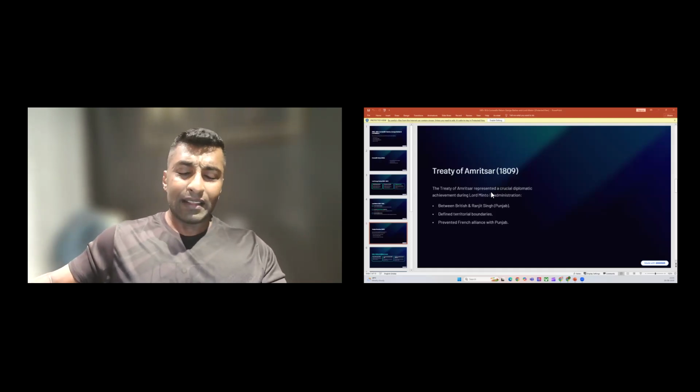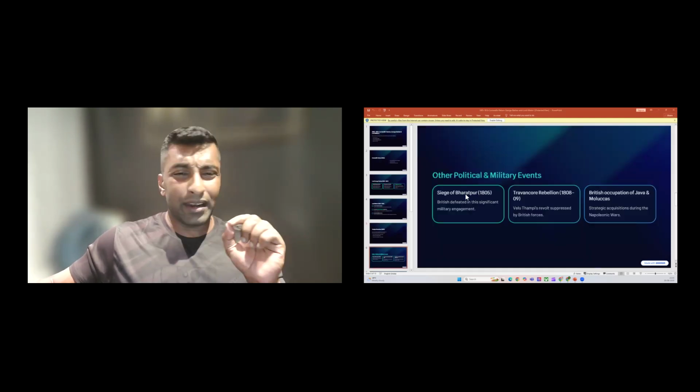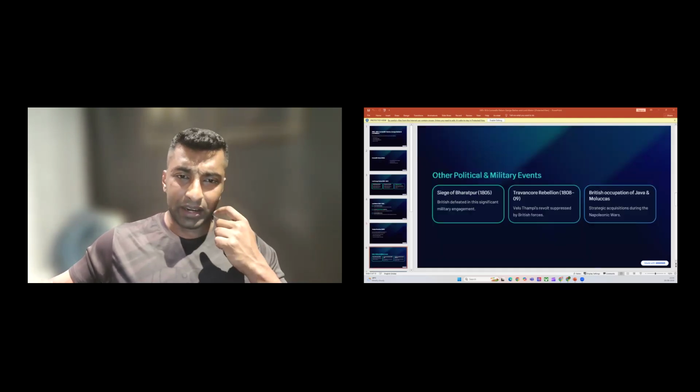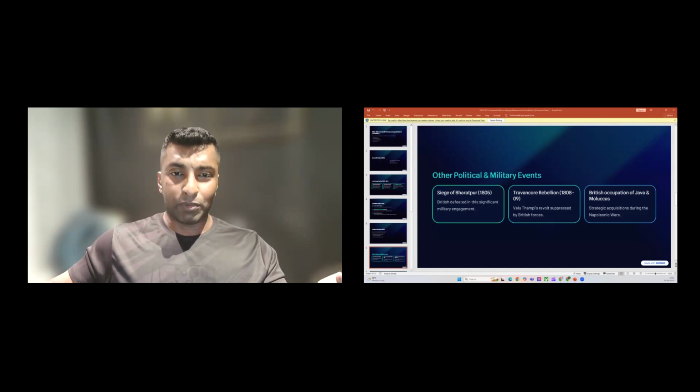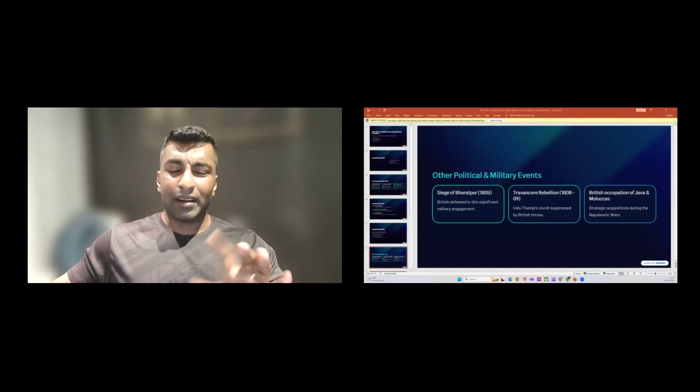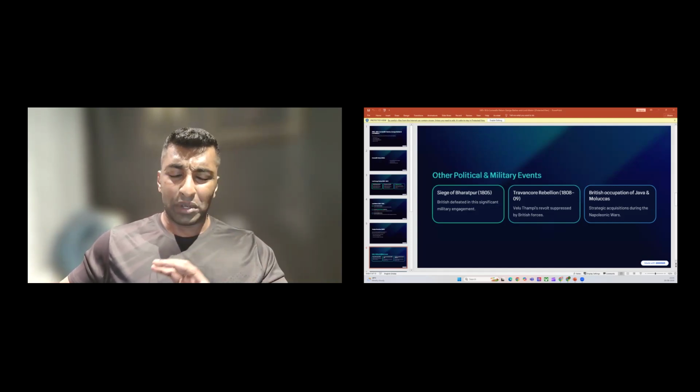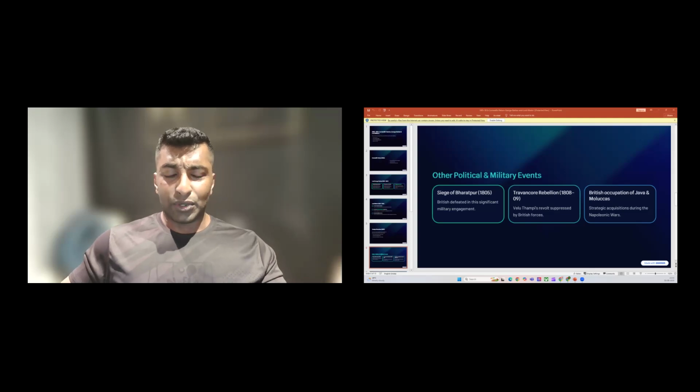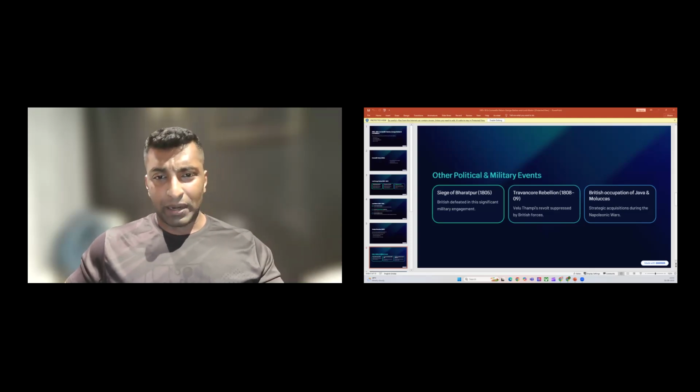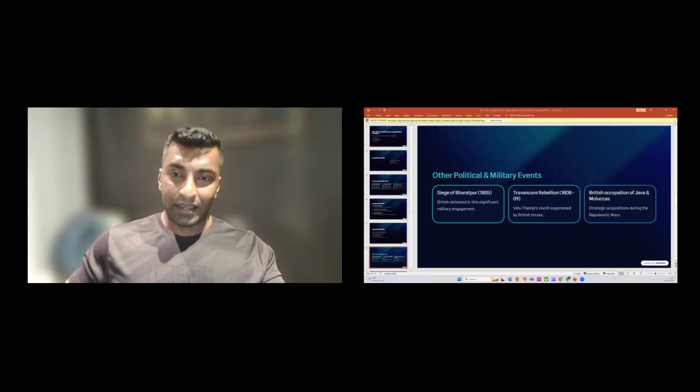Apart from that, there are some other minor political and military events which you can remember. That's the Siege of Bharatpur, and then the Travancore Rebellion. But I don't think that they will ask you in prelims, UPSC prelims. If you look at the Travancore Rebellion, that was led by Veluthampi Dalawa, the Dalawa of Travancore.